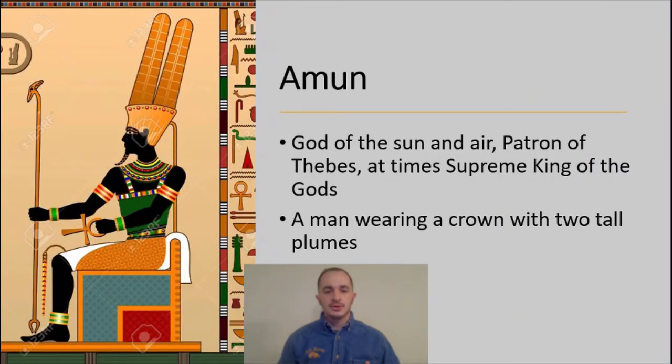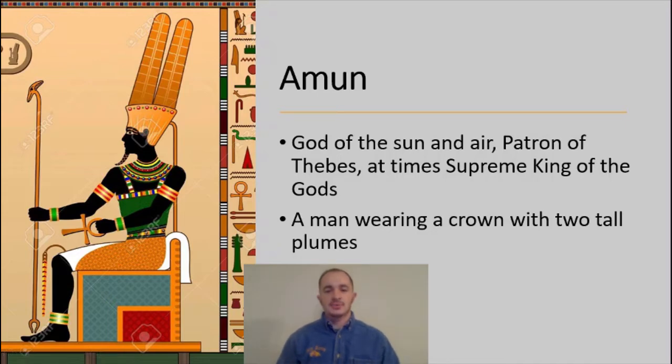Next, we have Amun. The god Amun is the god of the sun and air. He would be the patron of Thebes. Thebes would be one of the two major cities that we see in ancient Egypt.